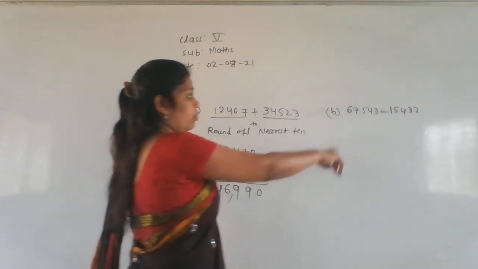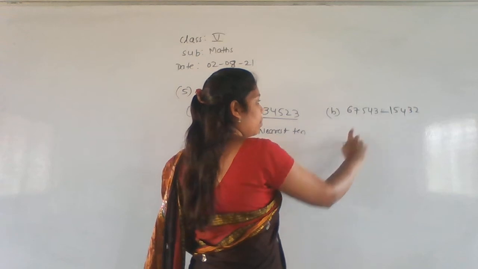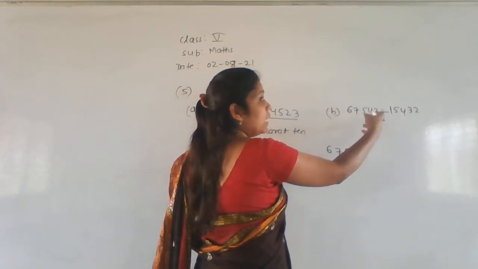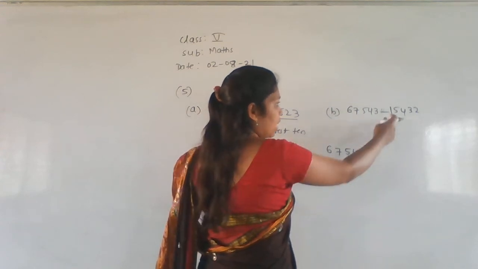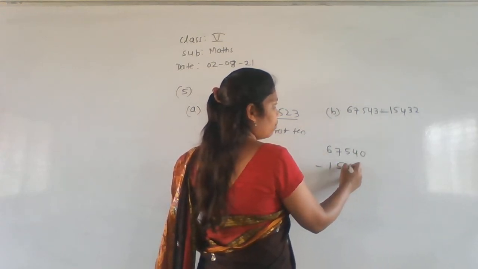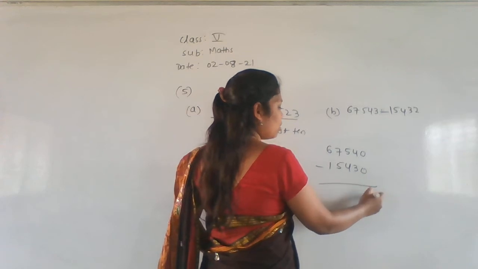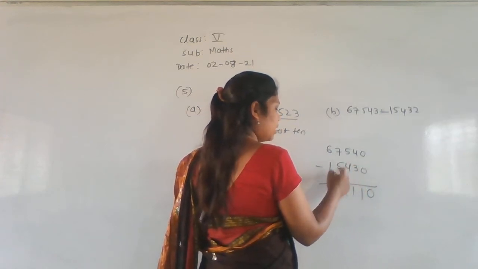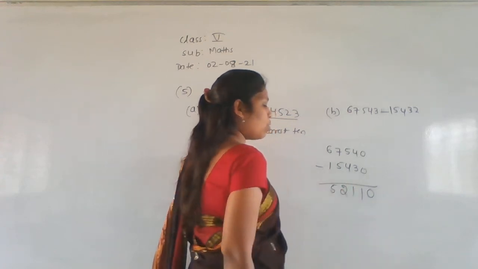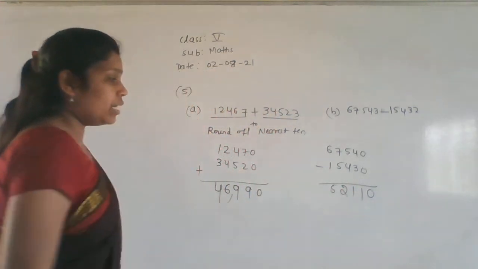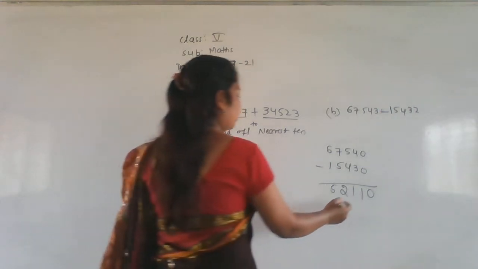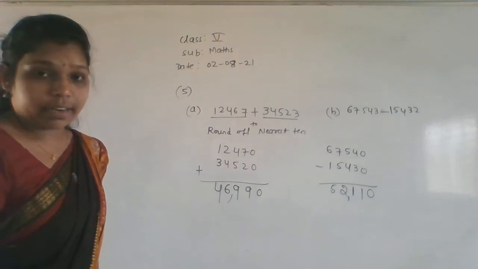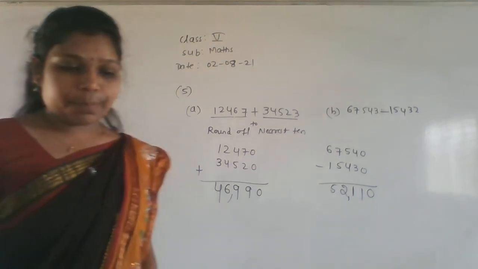Estimate. Okay. So now for that one, again round off this number, that will be 67,540. 43 is there, it is nearer to 40. Subtract, next value is 15,430. Okay, so here 4 minus 3 is 1, 5 minus 4 is 1, 7 minus 5 is 2, and 6 minus 1 is 5. So what is the answer we got here? 52,110. Okay, that is the answer here.